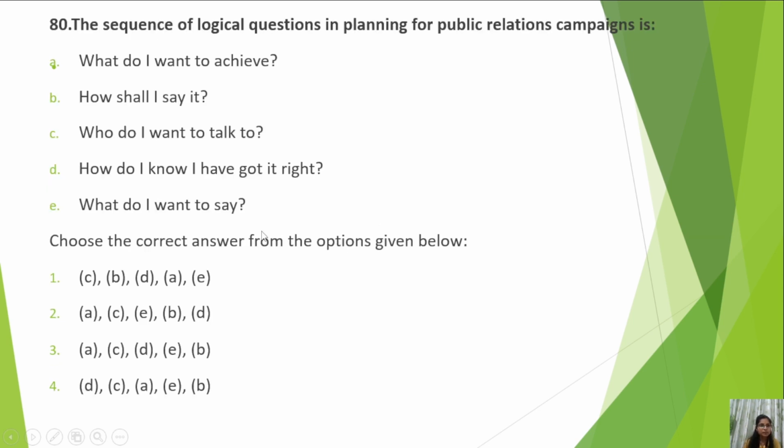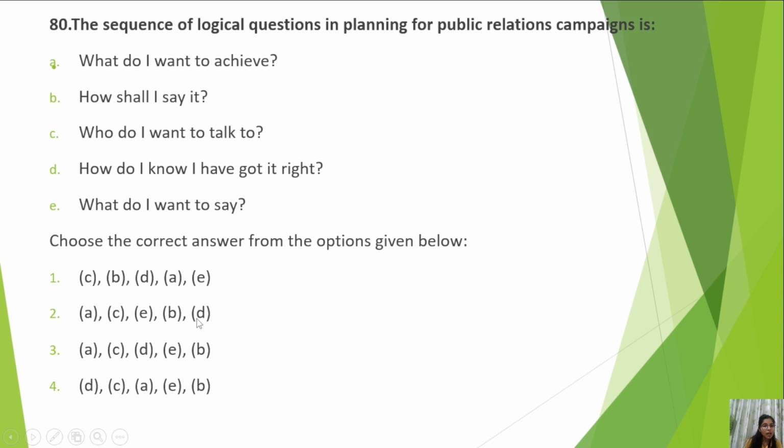Okay, next is the sequence of logical questions in planning for a public relations campaign. While you are planning a PR campaign, what is the sequence of the questions? What do I want to achieve? How shall I say it? Who do I want to talk to? How do I know I have got it right? What do I want to say? If you read the question carefully, how do I know I have got it right? It is a part of evaluation when you have done the things. So it should come in the end. So D comes in the end only in the second option. So you can reach the right answer.